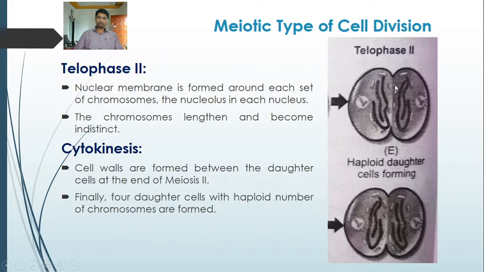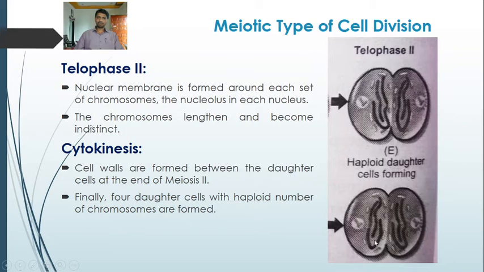Now the cell wall formation takes place at the center, so that it forms two daughter cells. So cell walls are formed between the daughter cells at the end of meiosis second. Finally, four daughter cells with haploid number of chromosomes are formed. Here in this cell, the cell plate formation occurs at the center. It grows towards the periphery. So here two cells are formed. Here also two cells are formed.